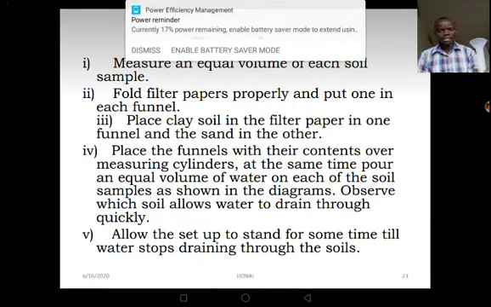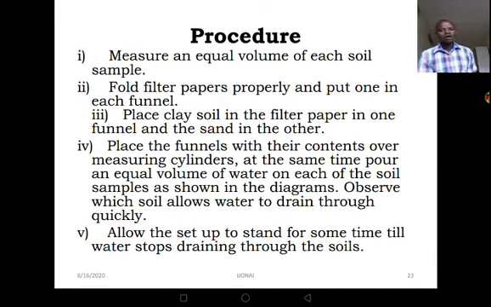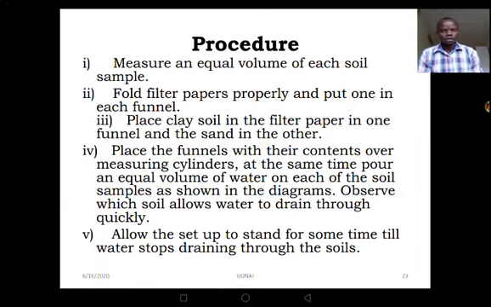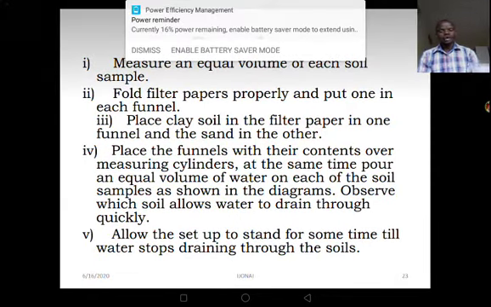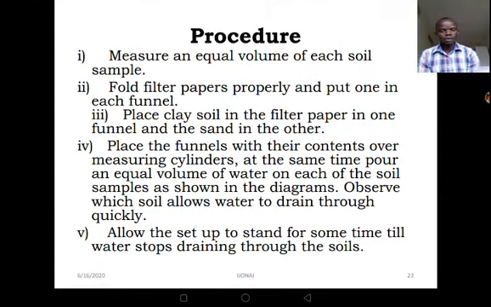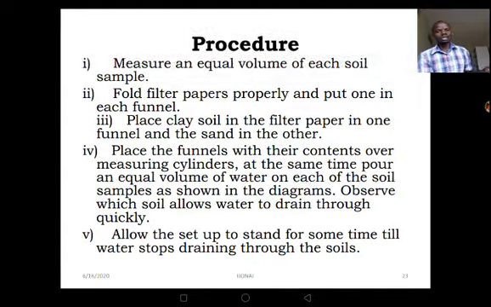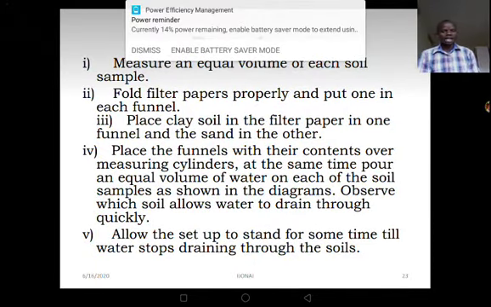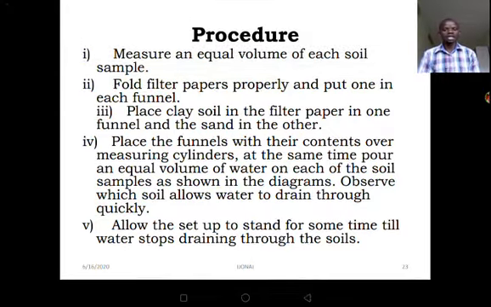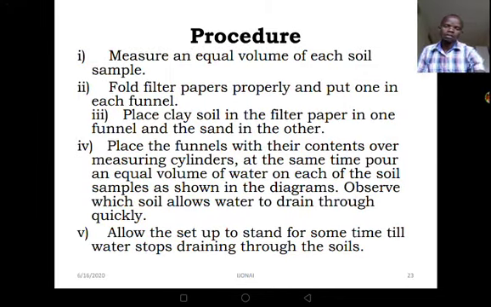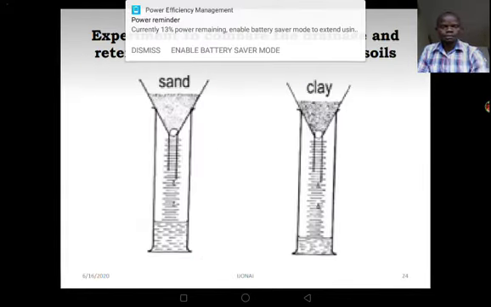Now, after that, we are going to measure equal volumes of water, and then we are going to pour that water in the soil sample, from this side of the filter funnel. You pour in this one, and you also pour in the other one, which is containing sand. After that, we shall allow the setup to stand for some time, for example around 30 minutes or 20 minutes.